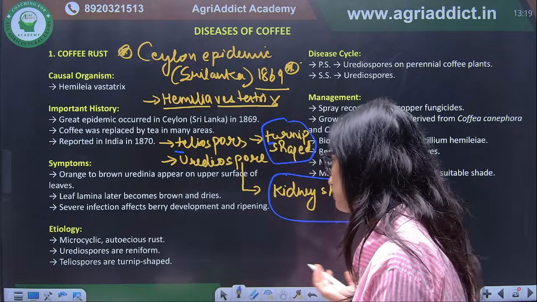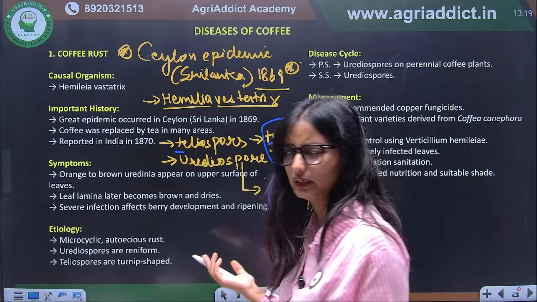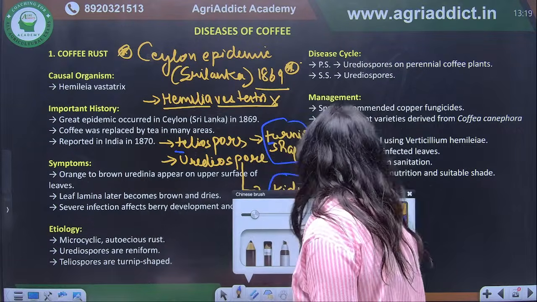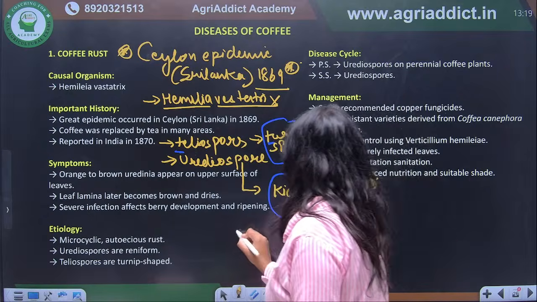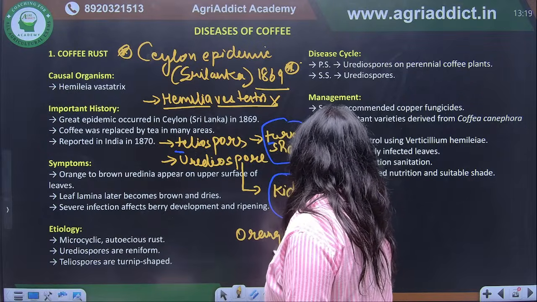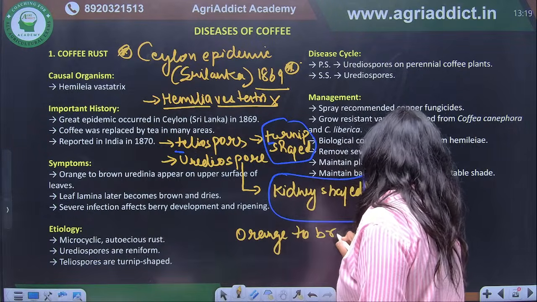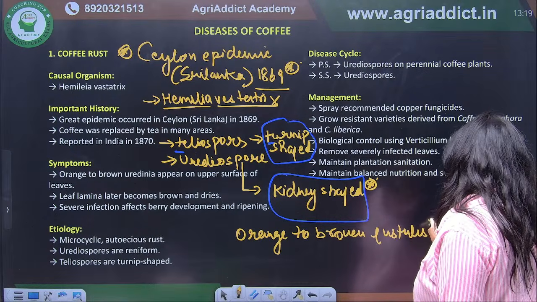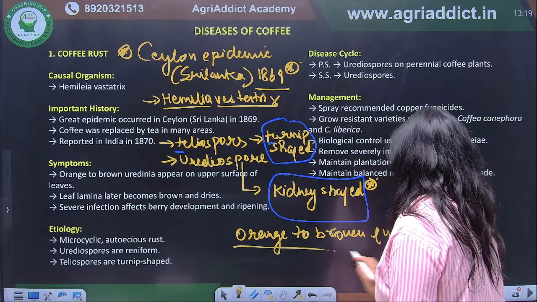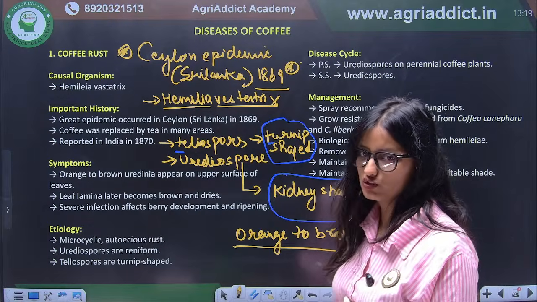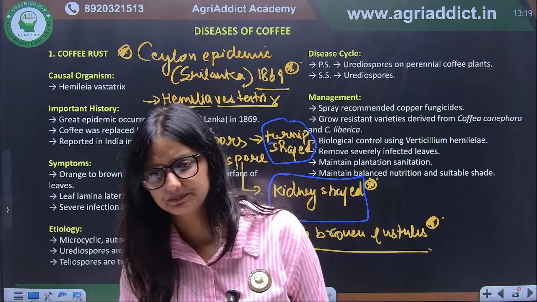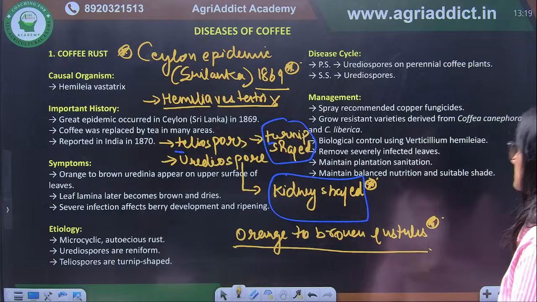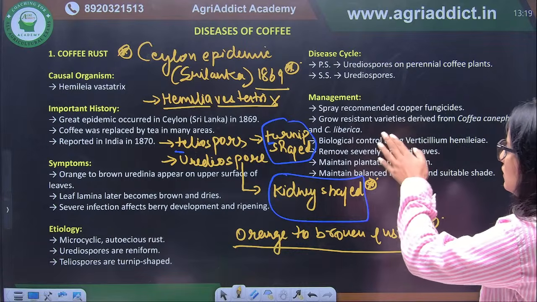Orange to brown uredial pustules will be there. So this is important regarding coffee rust.